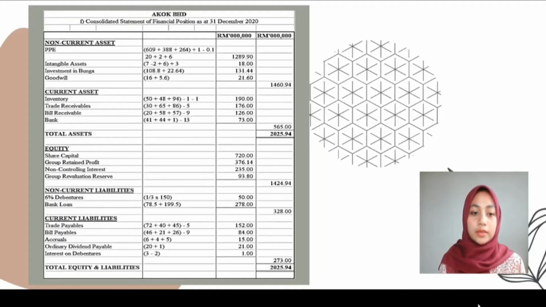Next, moving to the current liabilities, we have trade payable, bill payables, accrual, ordinary dividend payables, and interest on debentures. The amount here is also obtained from the statement of financial position, from the question, and also the working. So we have the total amount of 273 million of the current liabilities. After summing up the equity, non-current liabilities, and current liabilities, we will have 2025.94 million, which tallies with the total asset.